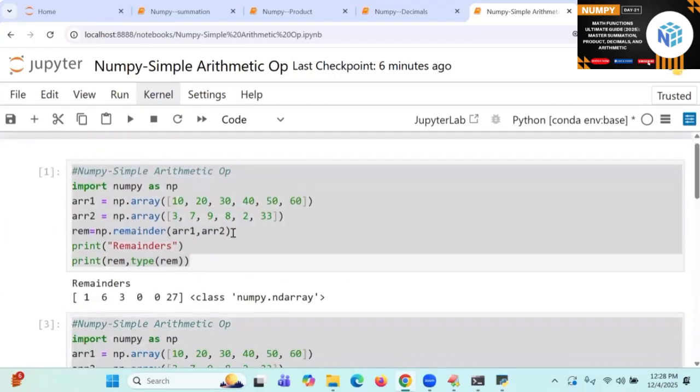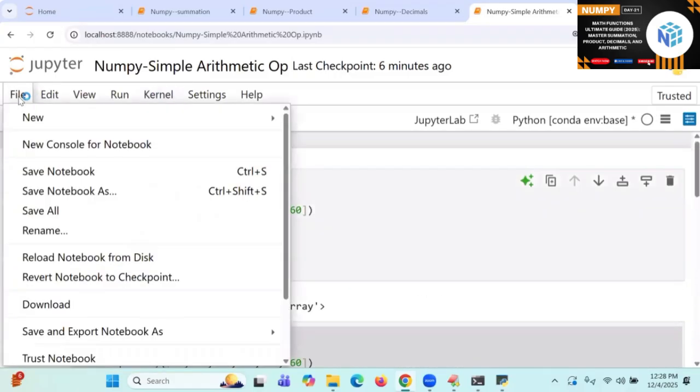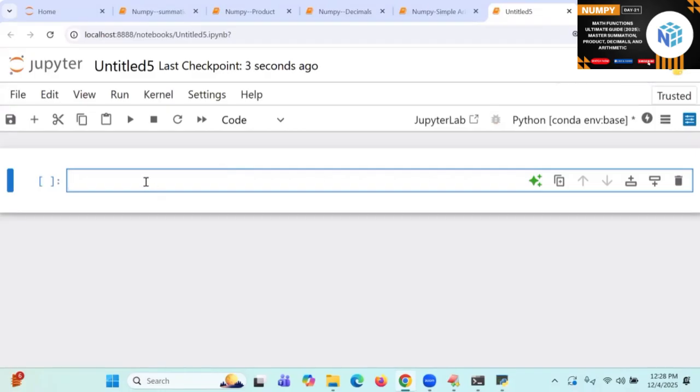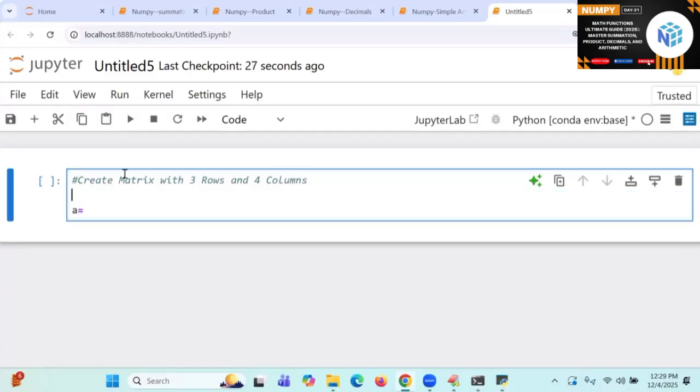Are you following? There is one more small topic I want to introduce, and it is not a big deal. It's a miscellaneous part. Students, I want to create an ND array with a matrix operation. Create a matrix with three rows and four columns, with random values. Do you know how to create it?